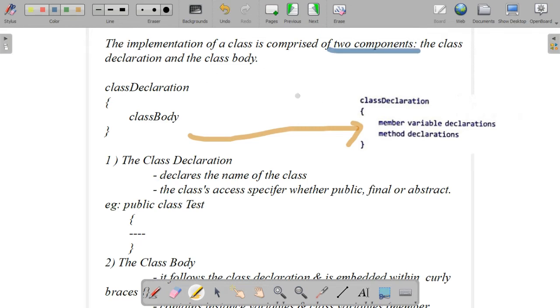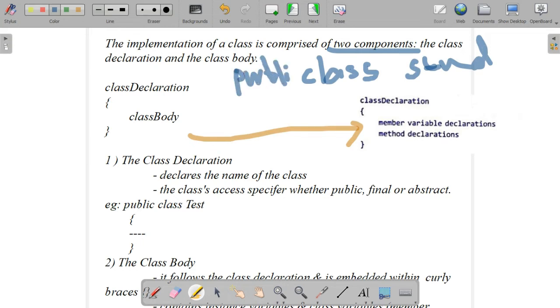Class declaration means, yes, you know, that keyword class and a class name is there, is it? Yeah, this is known as class declaration. And if you want an access specifier, we can give public, any access specifier, then the class keyword, then the class name. This is the class declaration part.